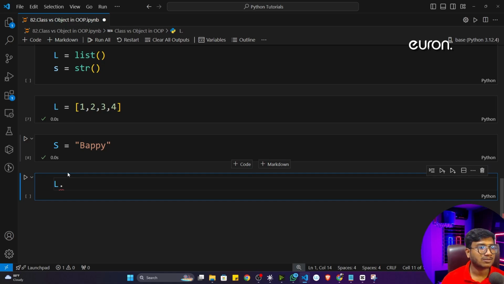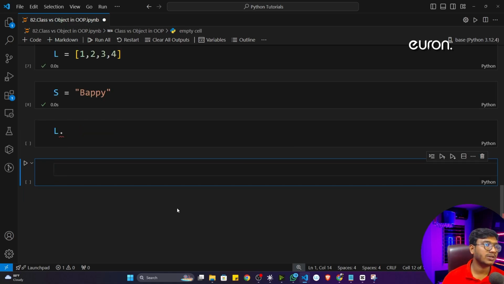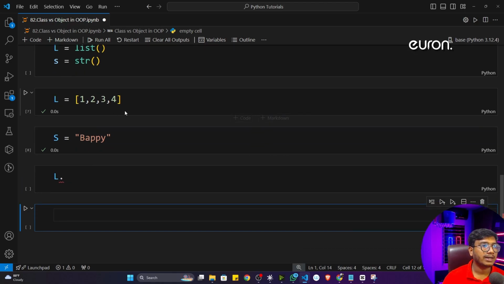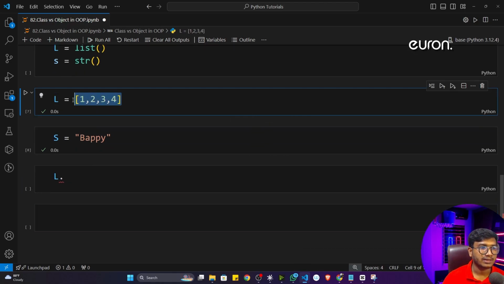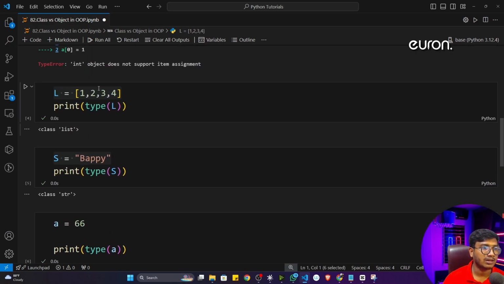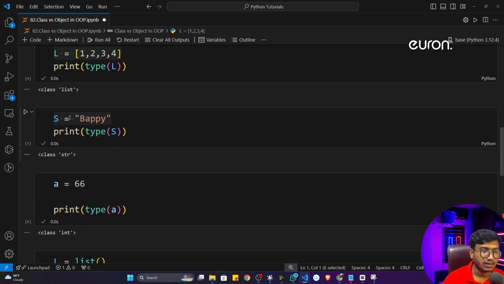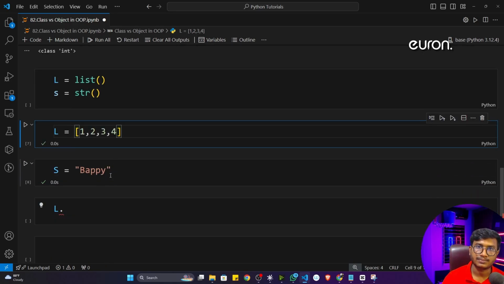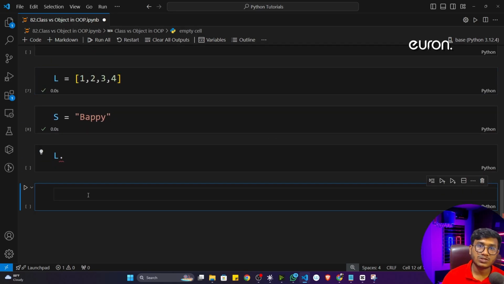Now you can ask me, then what is the difference between object and class? See, the easy definition you can remember: whatever data type you are using, this is called a class. I'm using list, then let's say string, integer, float, boolean, whatever data type you are using, this is called a class inside Python. And to store this particular class, the variable you are using is called an object.